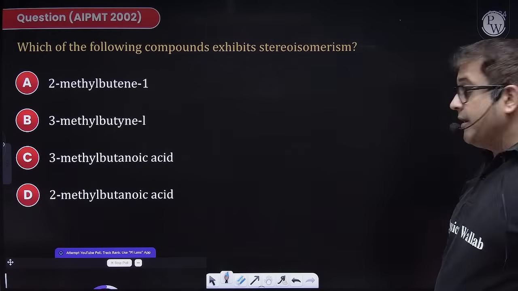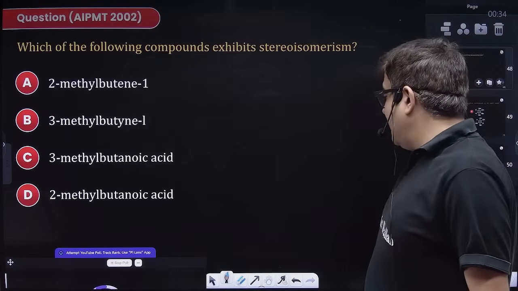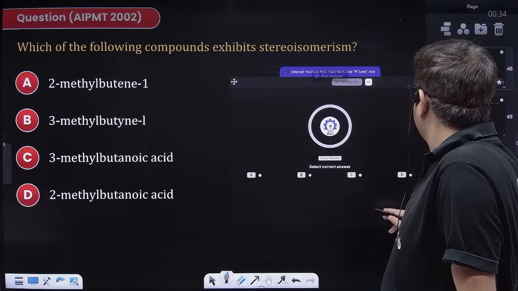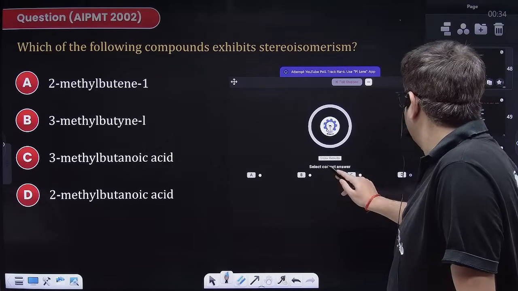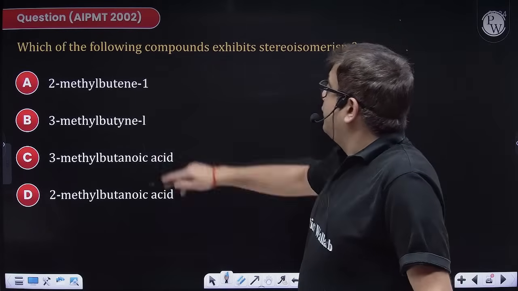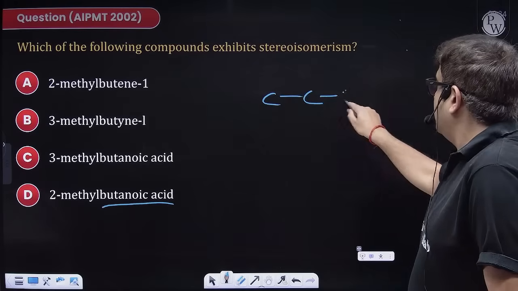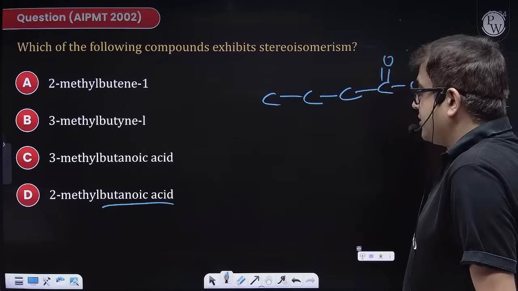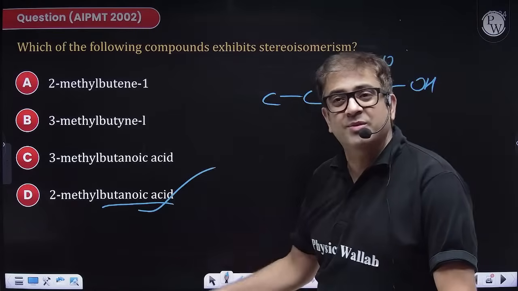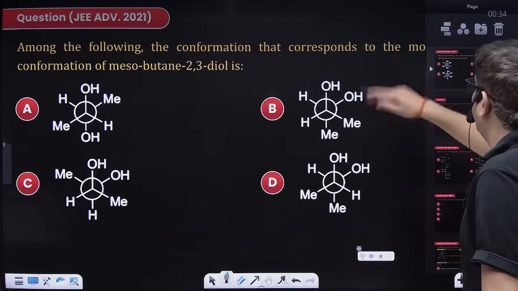We still have time for the poll, because I'll be discussing a question where the poll results are not good, or else obviously I have discussed the logic. Half of the students are right. Chalo, let us check. Which of the following compounds? Beta, this is the same question. Butanoic acid: 1, 2, 3, 4, double bond O and OH, and the second carbon is having a methyl, which will make this carbon a chiral carbon. So it can show stereoisomerism. What is the problem with this? No worries. I hope you have got this one now. Moving to the next one.